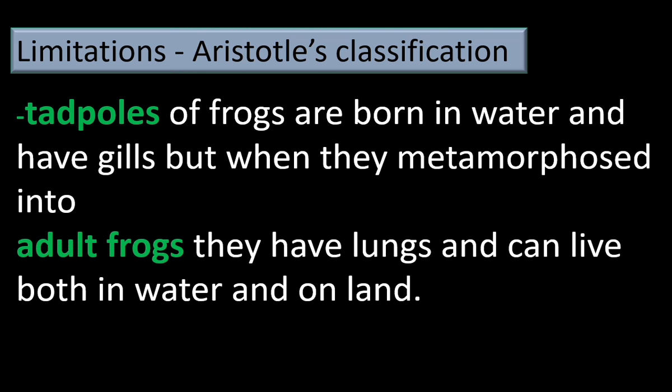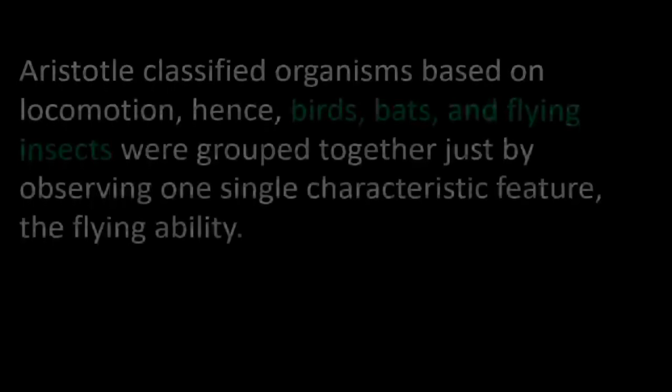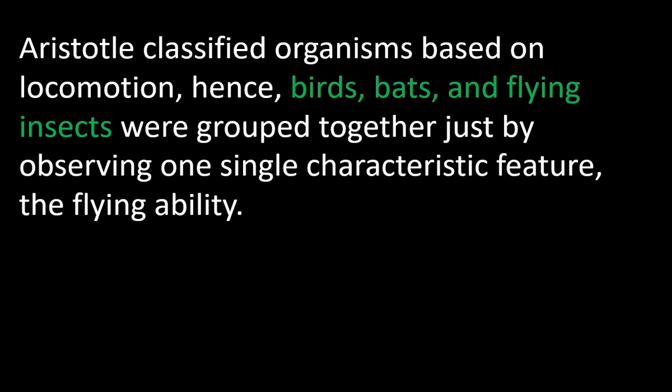Adult frogs breathe with lungs. They can live both in water and on land. Adult frogs have two habitats, but the young ones live in water. This is a limitation in his classification. Keeping the frog in a particular category is a difficult one. Let us see another limitation, that is classification of birds, bat and flying insects.